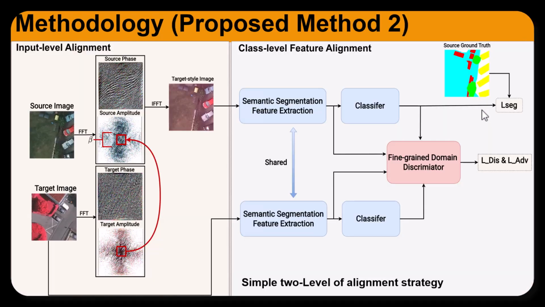Using this concept, we have four proposed methods. One of the methods is simple: we just use the Fourier transform, together with class-level feature alignment. After finding the target-style image, we use two levels of semantic segmentation, where the feature space and class information are input to the fine-grained domain discriminator. So this is the first proposed method.